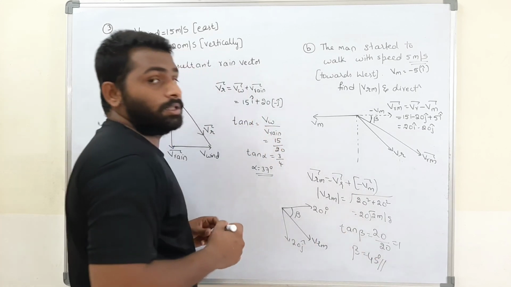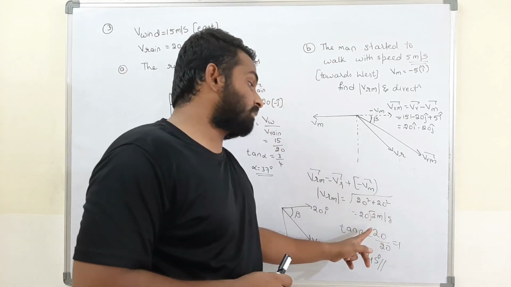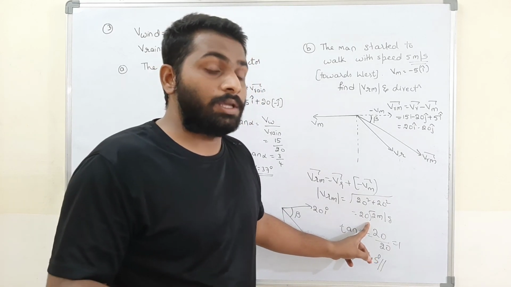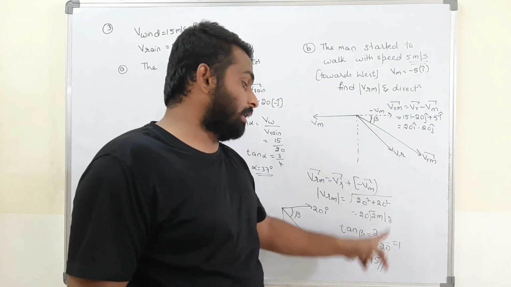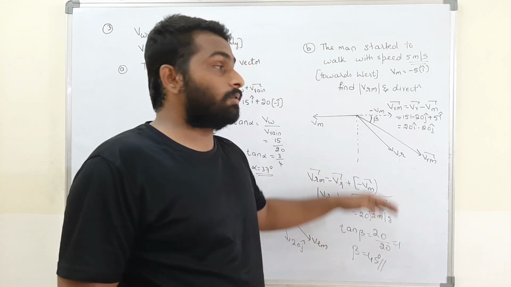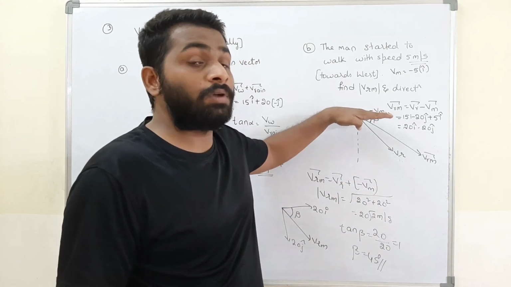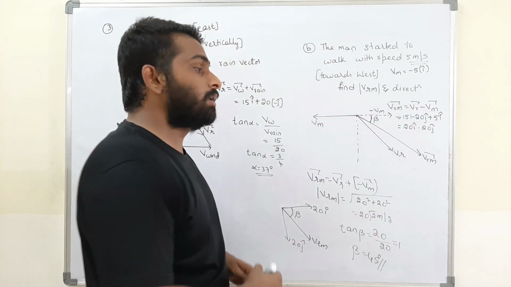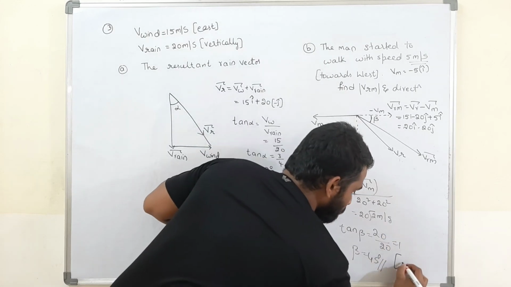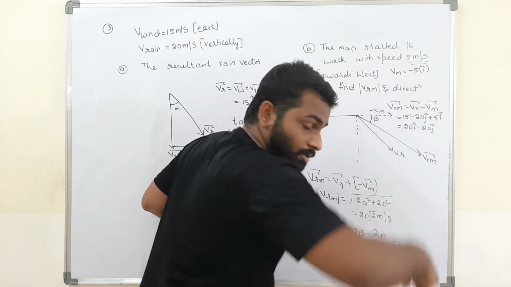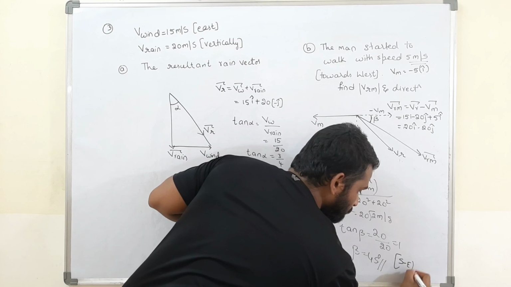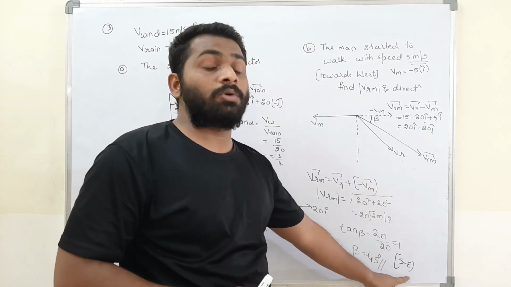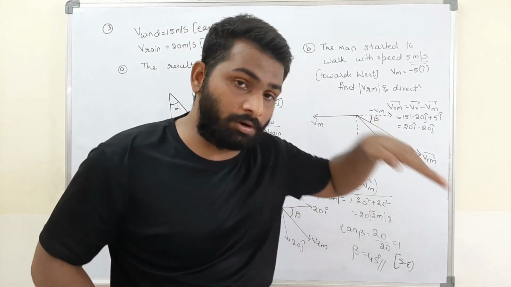That means the man will feel as if the rain is falling with a velocity of 20 root 2 meters per second, at an angle of 45 degrees with east. So the direction is east-south, that means southeast direction, with magnitude 20 root 2. Southeast means nothing but 45 degrees.